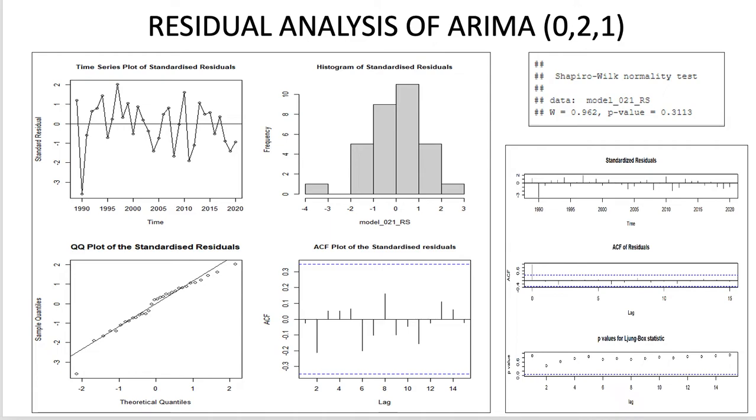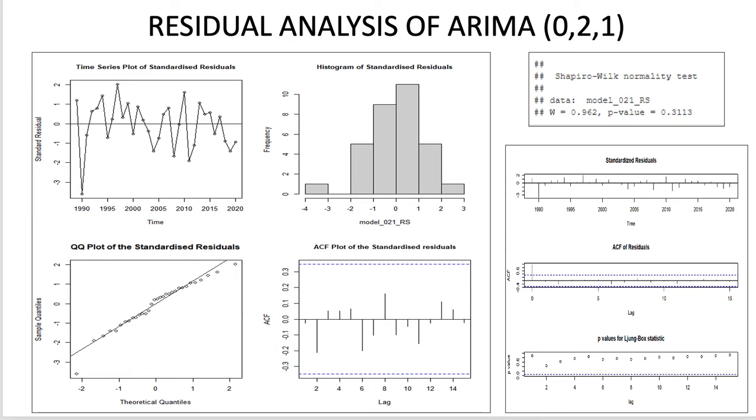And the histogram appears to be symmetrical with, however, the presence of outliers toward the left of the tails. If the distribution is considered from the limit -2 to 2, the residuals would display a clear normal distribution. Also the QQ plot showed that most of the points align along the reference line, while the Shapiro-Wilk test confirmed this observation with a p-value of 0.31, which is greater than the 5% significance level.